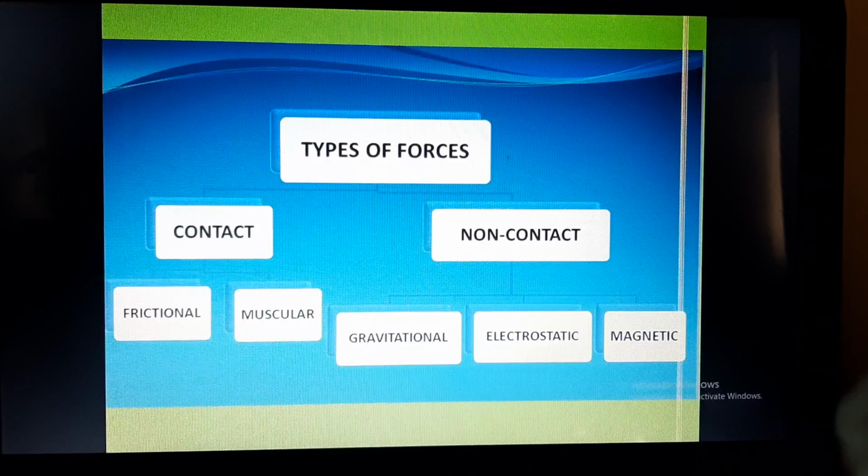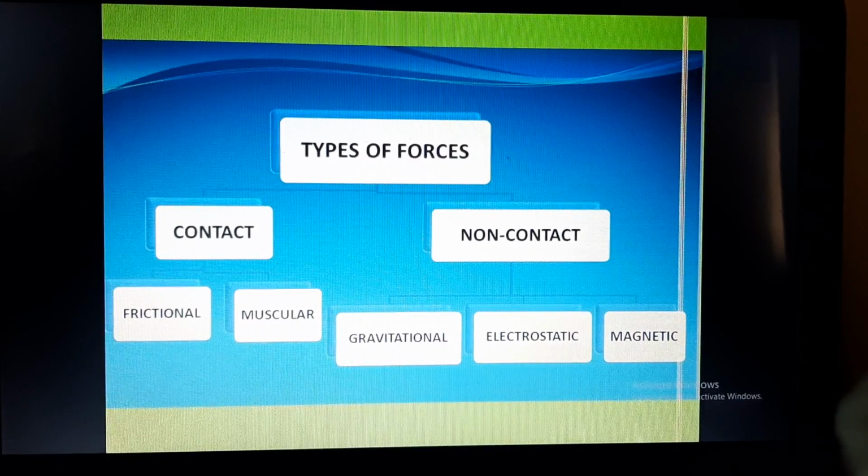So students, if you remember, I have told you that whenever a force comes into play, there are two or more than two bodies. If we say there are two objects, one object will apply the force, that means it is a source of force, and other object will be at the receiving end, that means it will be receiving the force. So these two objects, one which is applying the force and other which is receiving the force, there will be a physical interaction between them, then only the force will be called contact force.